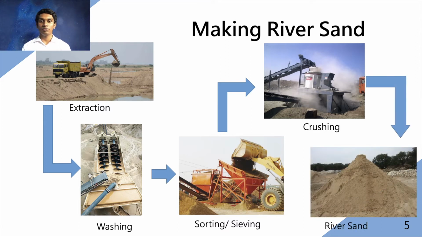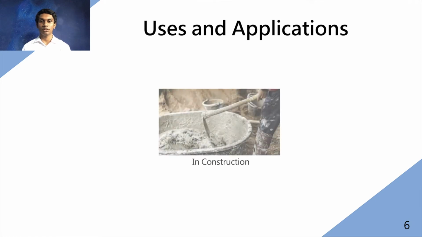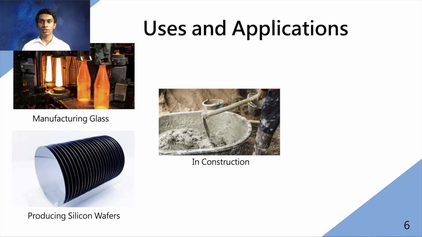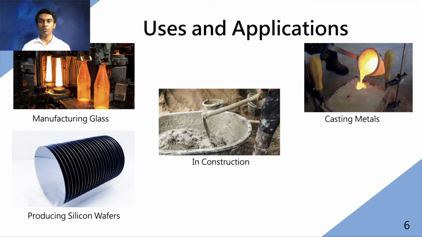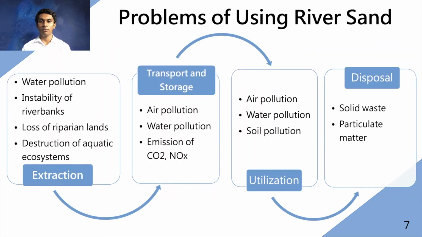River sand is used for many applications, and more than 70% of it is used in construction of buildings, roads, and other infrastructure. River sand is the main raw material for glass production and for producing silicon wafers for electronics. It is also used as an abrasive in sandblasting and for creating molds for casting metals. Although river sand is a very useful material, there are many social, economic, and environmental problems of using it.